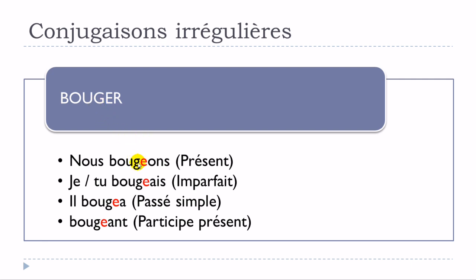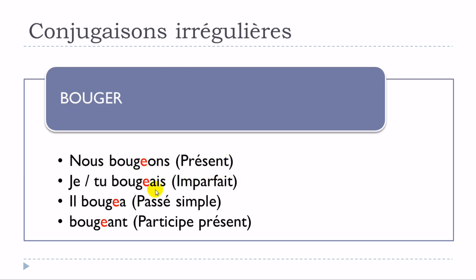So the only possibility that we've got to make this phonetical connection between this form and the infinitive is by adding this E here, okay? And so when you put this E here, you will get the sound bougeons, okay? And in that case, you know what verb we are talking about. Nous bougeons, all right? So it's only this nous form that will be affected at the present tense.